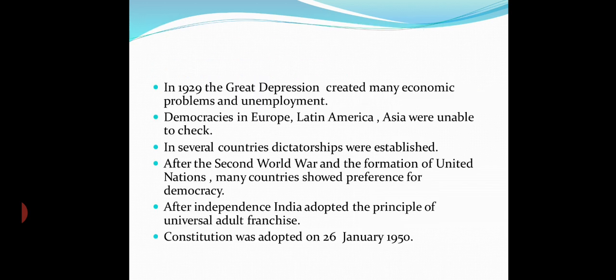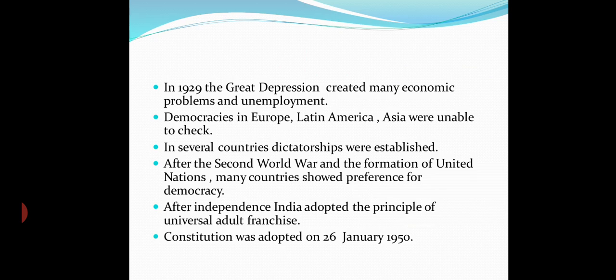In the 1920s, the nature of democracy expanded, but the Great Depression of 1929 created too many economic problems and large-scale unemployment, which most of the democracies in Europe, Latin America, and Asia were unable to check. As a result, in several countries, dictatorships were established. Hitler and Mussolini were dictators of Germany and Italy, respectively.